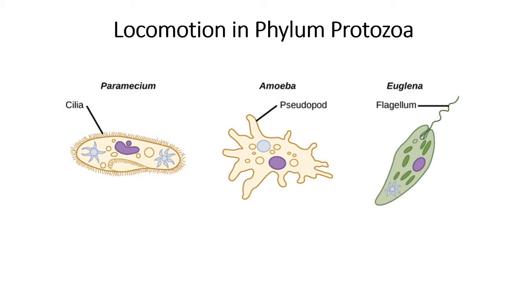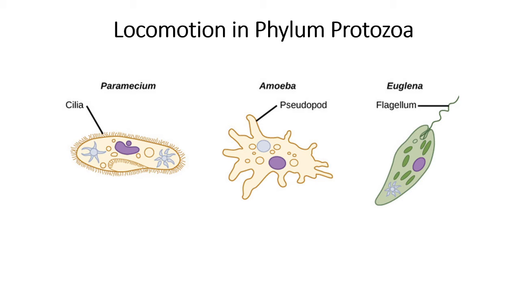Then second, in case of amoeba, amoeba is an example of rhizopod animals, and it has special well-developed finger-like projections called pseudopods. So with the help of these pseudopods, they can move from one place to another place. And finally, the Euglena, it is an example of flagellates.